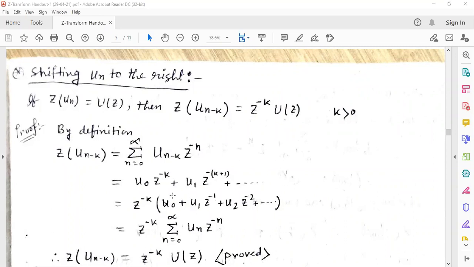Now from here if we take common z to the power minus k, then it will be u0 plus u1 z to the power minus 1 plus u2 z to the power minus 2 plus dot dot dot. That means z to the power minus k summation n equal to 0 to infinity un z to the power minus n. So z transformation of un minus k is equal to z to the power minus k U z, as z transformation of un equals U z. So this is the definition of z transformation. We can write z of un as capital U z.